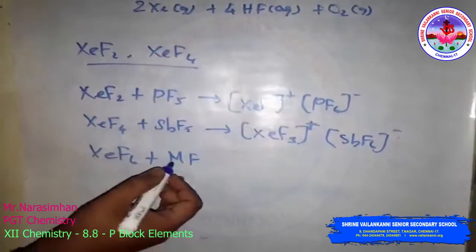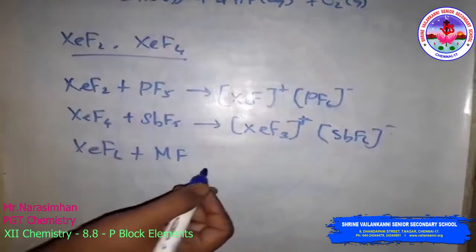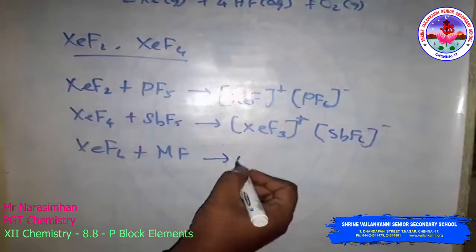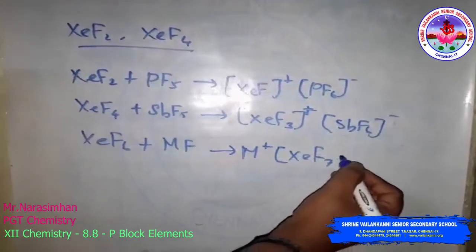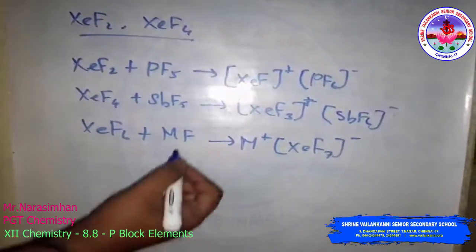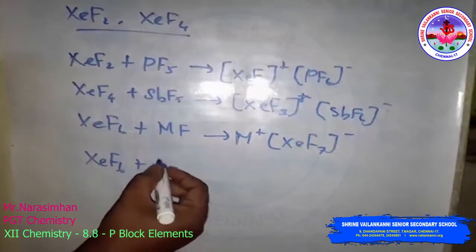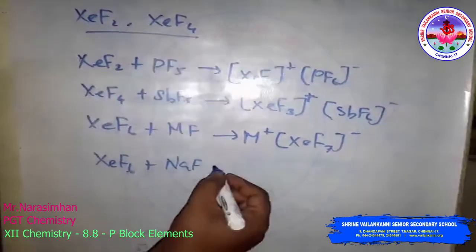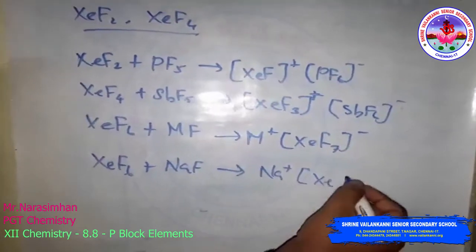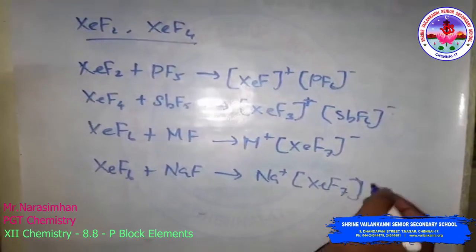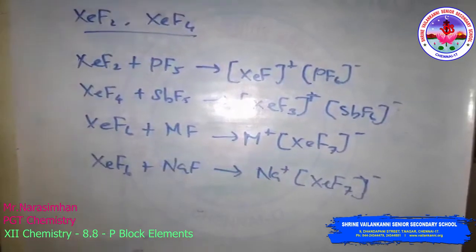Then xenon hexafluoride, XeF6, reacts with MF, where M is a group 1 metal like sodium, potassium, rubidium or cesium, to form M+ and XeF7-. The example reaction we can write here: XeF6 with sodium fluoride forms Na+ XeF7-. Then xenon oxygen compounds.